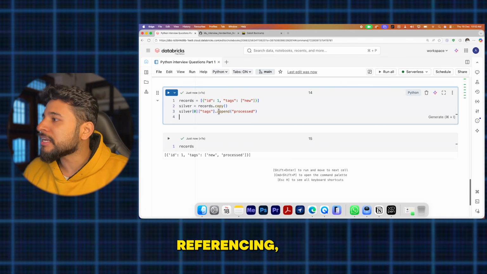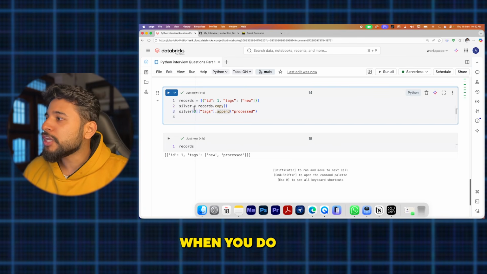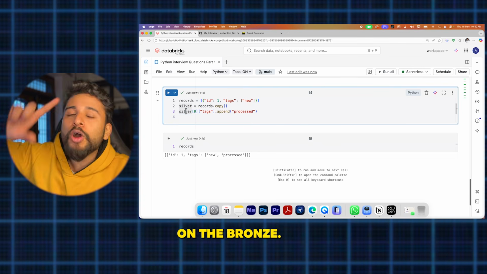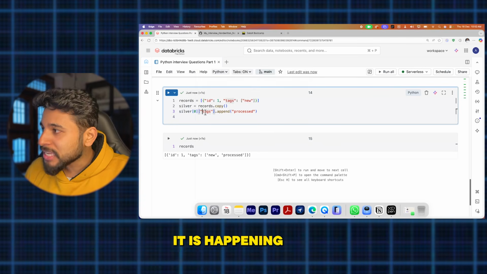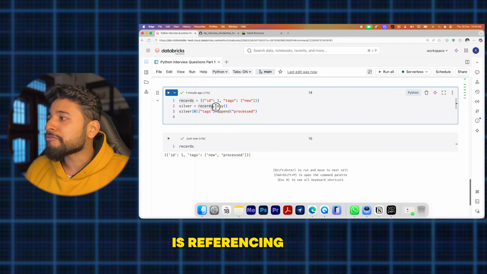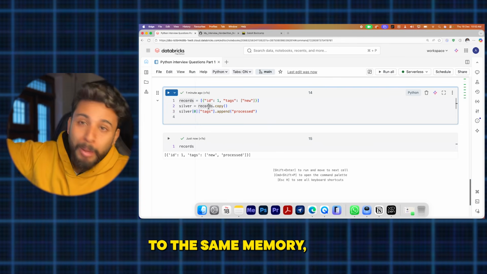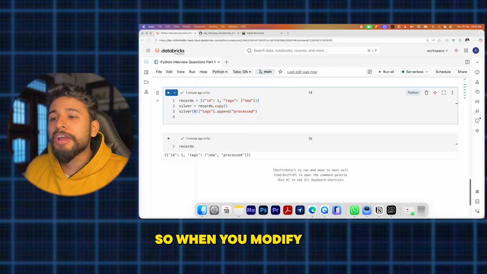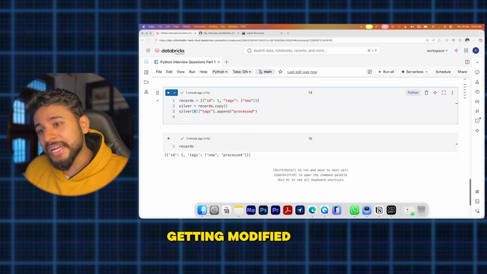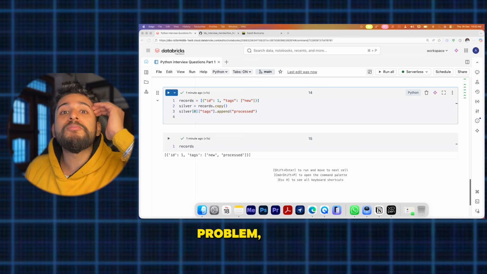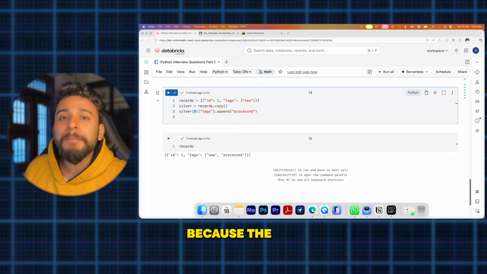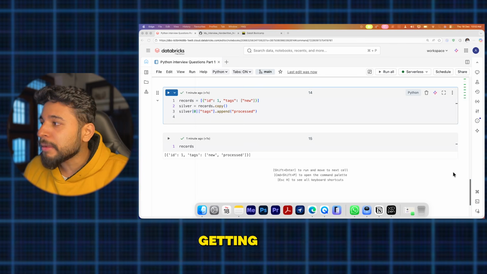Whatever you are referencing, you did a copy, but when you make changes in the silver layer, they get replicated in the bronze also. Why is it happening? Because it is referencing the same memory, since it is a shallow copy. So when you modify the silver data, it is modified in the bronze also. So many issues will come in the pipeline because the bronze data is also getting manipulated.